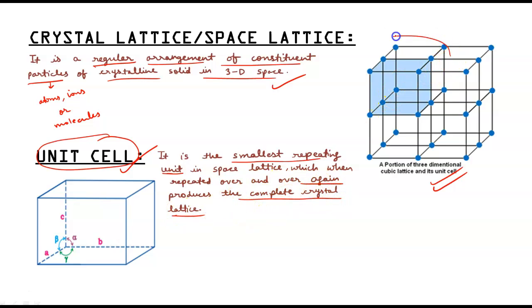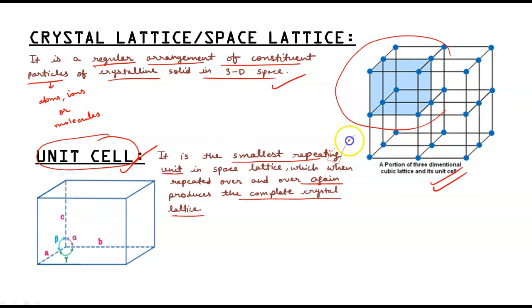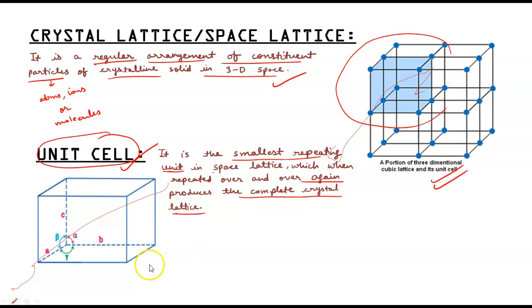So this is the unit cell. We will study the unit cell. This is the diagram of the unit cell.